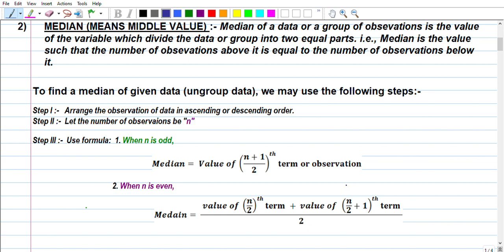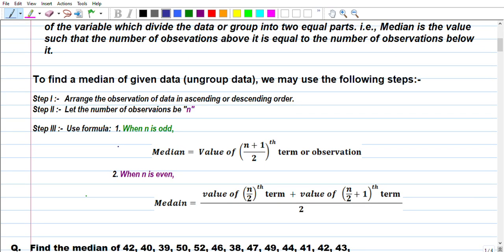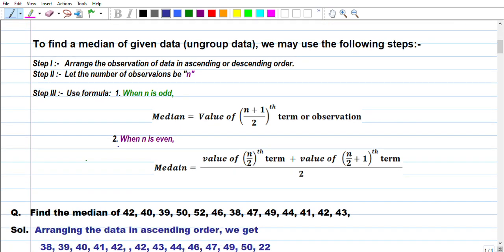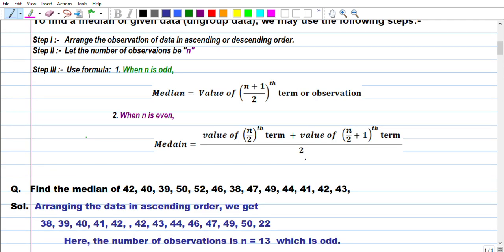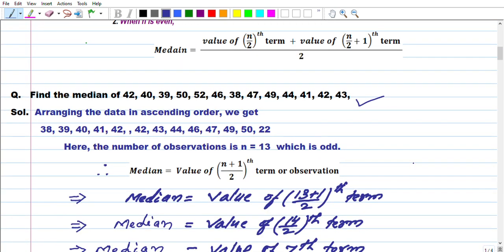Now, my dear learners, let us understand in a better way with the help of some examples. My first example I have taken here: find the median of this given data. I hope you are able to read it.